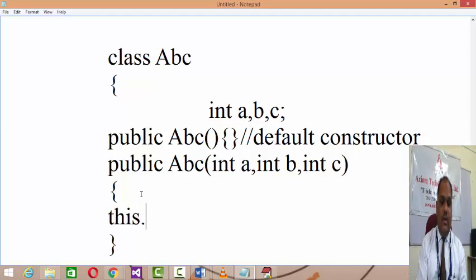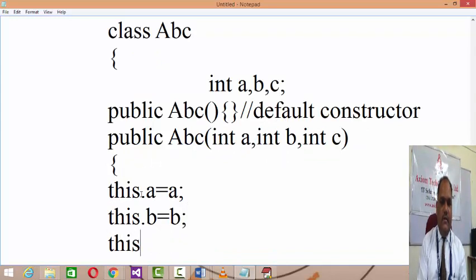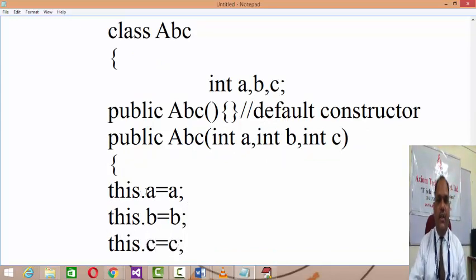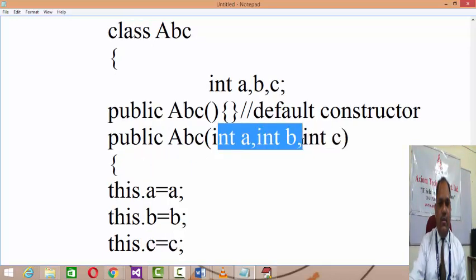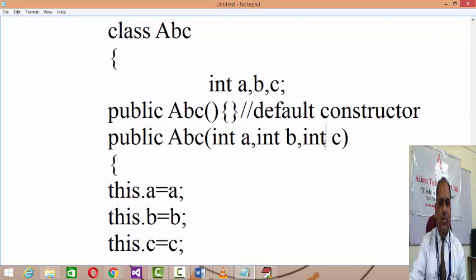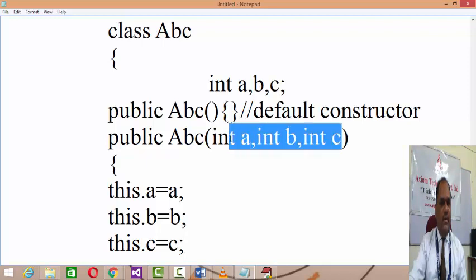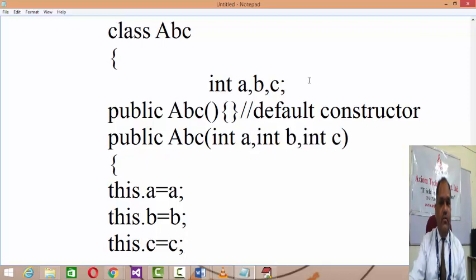What is this? This is the object reference, which refers to the current object. this.a equals a, this.b equals b, and this.c equals c. What it means is, whenever you create the object, you pass the values as arguments. These a, b, c become local values, and by these local values you have to initialize the copy of the current object.